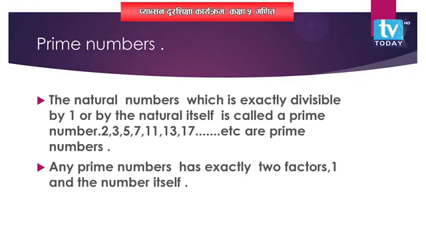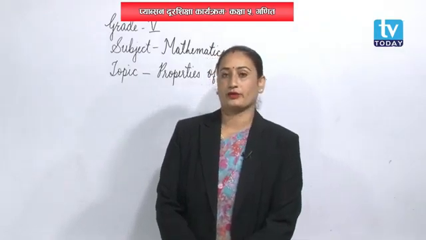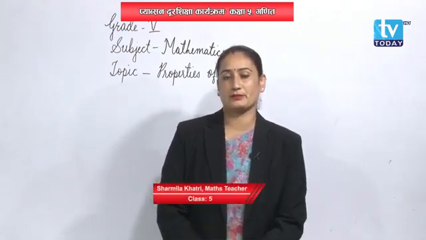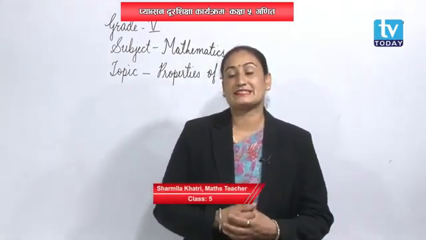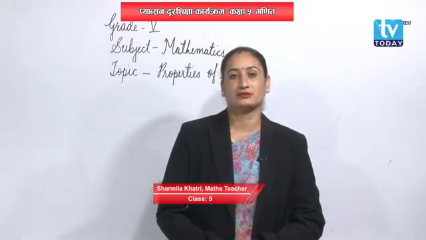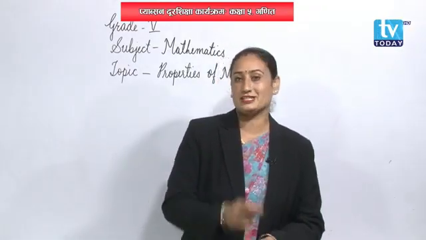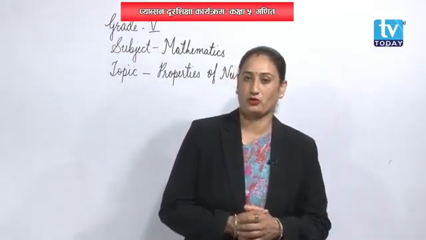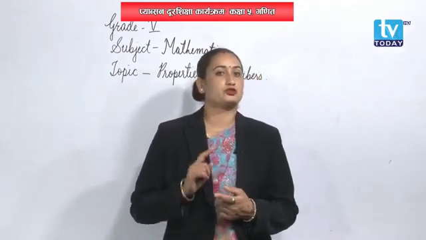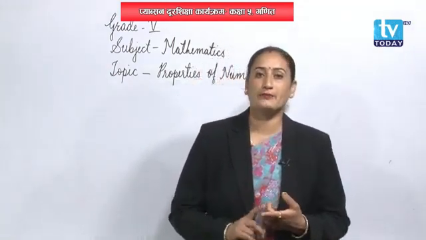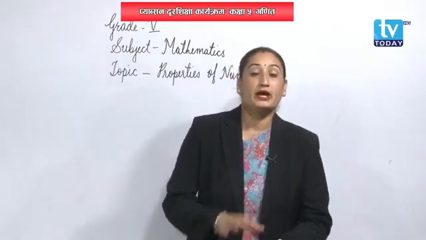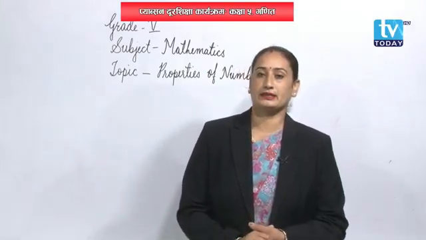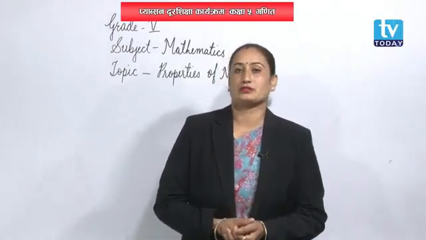Same like that, we are going to learn about one single prime number. Do you know what the single prime number is? The even prime number, that is 2. All the other remaining prime numbers are odd, okay. So you have to remember that one. 2 is the even prime number and it is the only one, and all other remaining prime numbers are odd. And then next is composite number.